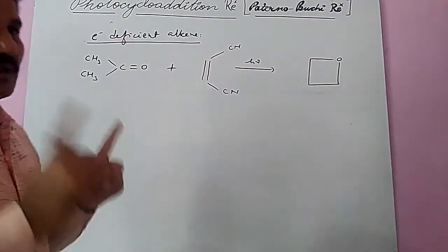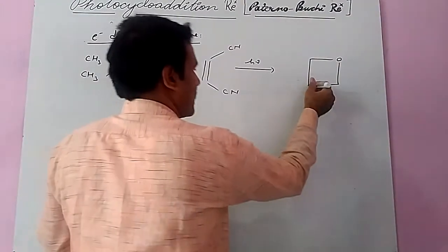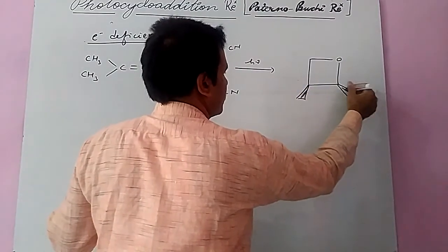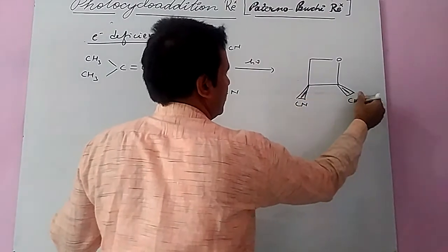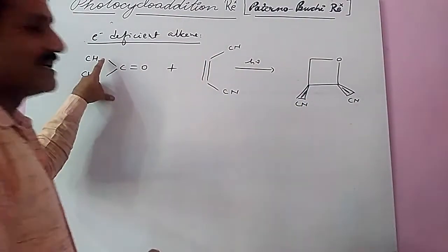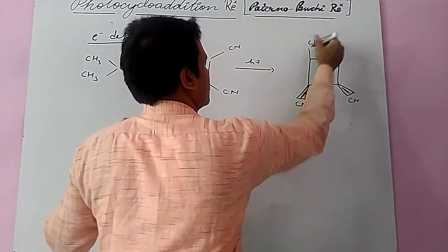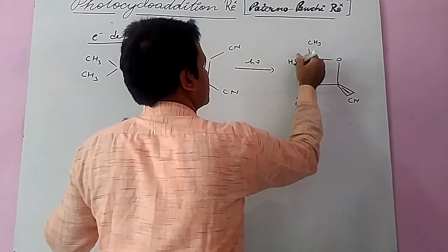What is the actual stereochemistry? Both are in the same plane, meaning CN and CN, and the remaining are CH3 and CH3 on this side, CH3 and CH3.